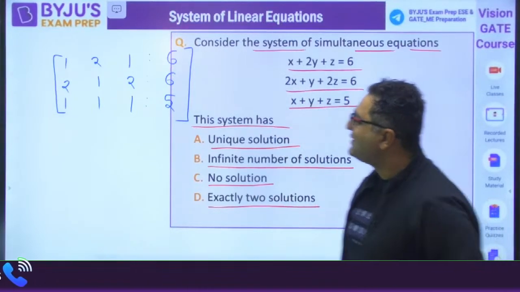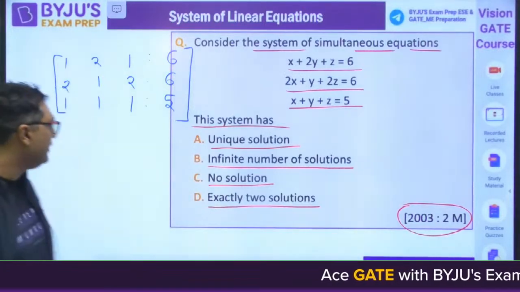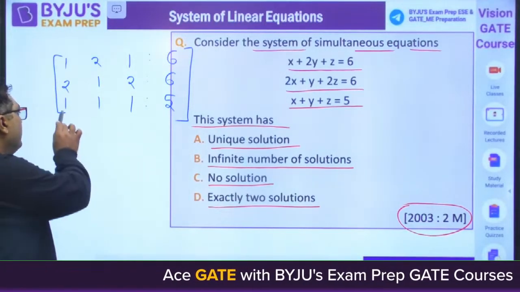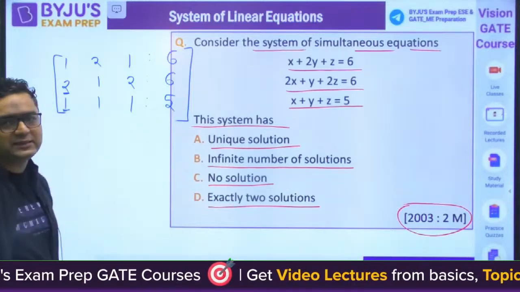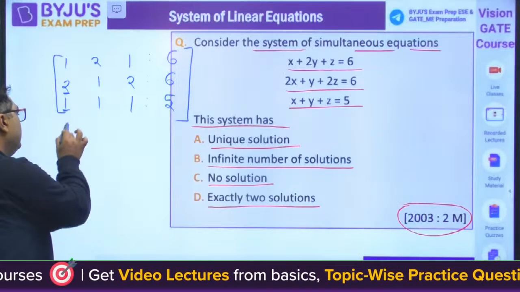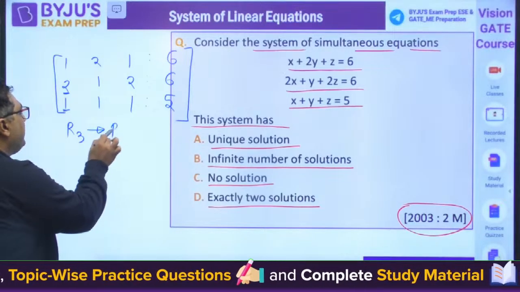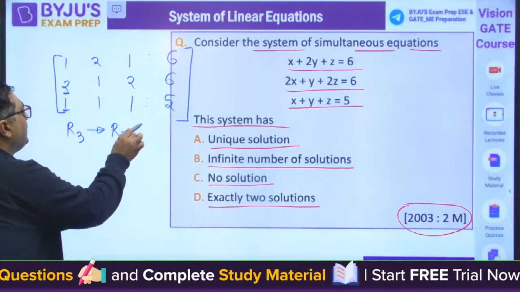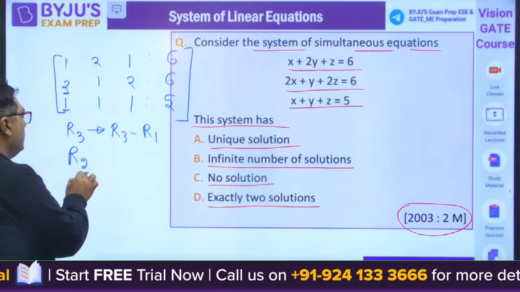Okay, so this is the matrix we are having. Now, my dear, we are going for some row operations. We want to make this 0, this 0, because we will try to increase the number of zeros. So first of all, we will be operating on R3. R3 will be operated like R3 minus R1. And you can also operate on R2.